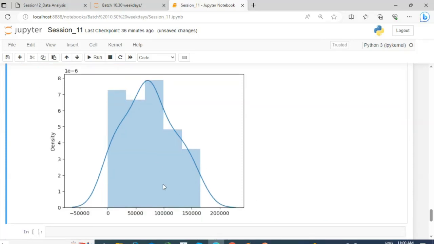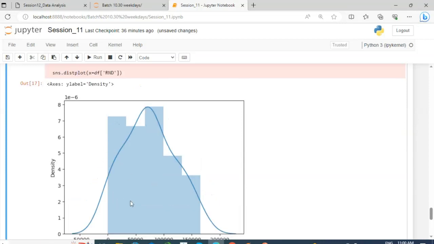Here you can see the top of this curve is the mean of your data, and most of your data points lie near the mean. So we can say this is normally distributed data. Mean and median can be the same here. Mostly mean and median are the same in a normal distribution. So this is a proper, normally distributed data.